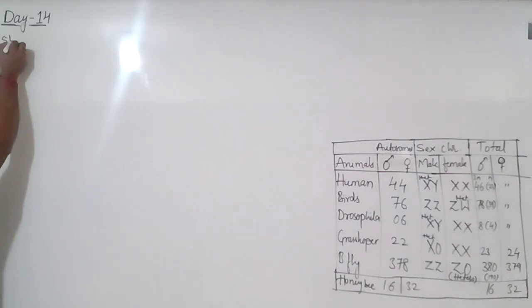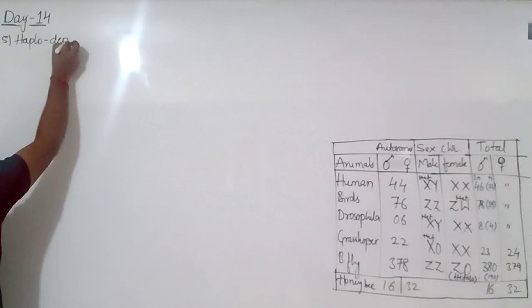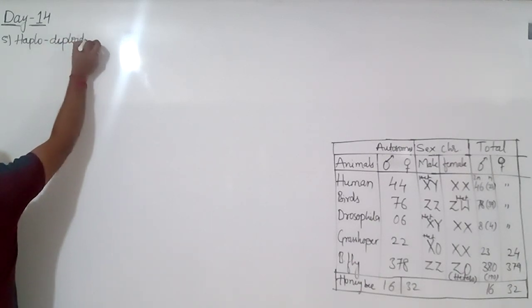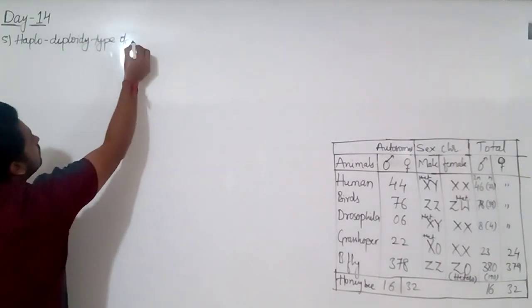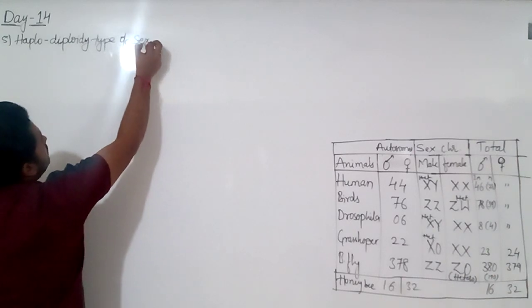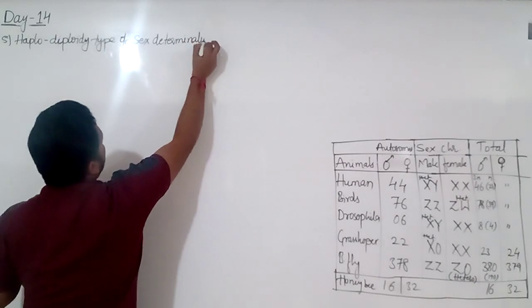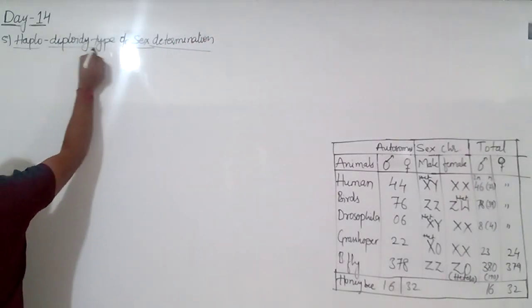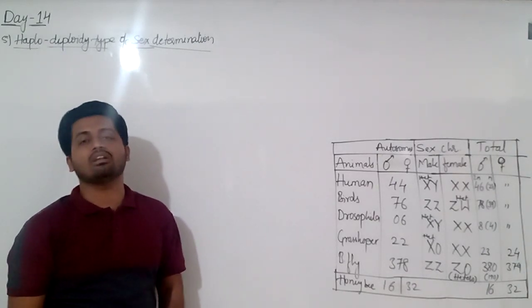Which one is it? 5th type, haplodiploidy type of sex determination. This is very interesting. Here the number of chromosomes decides whether the offspring is male or female.